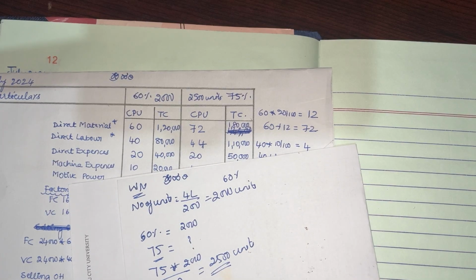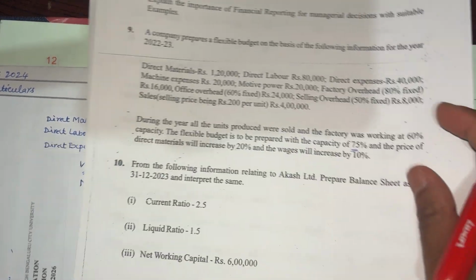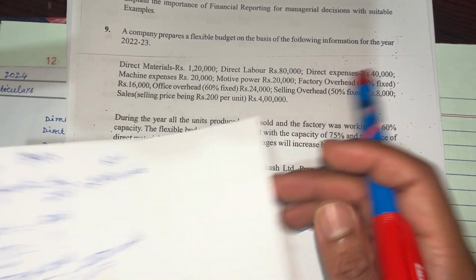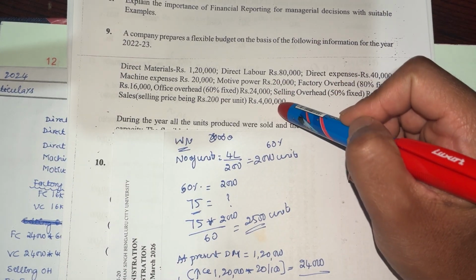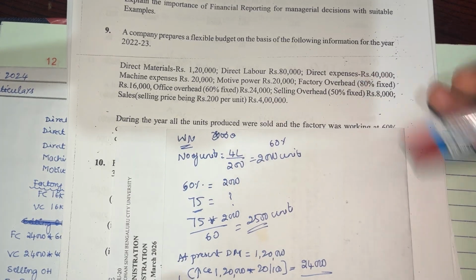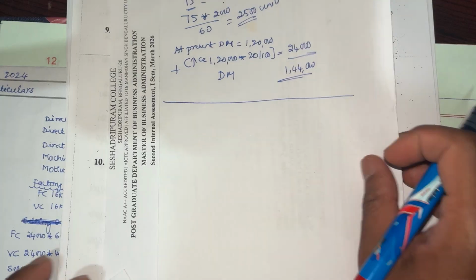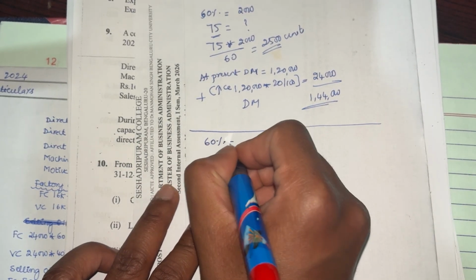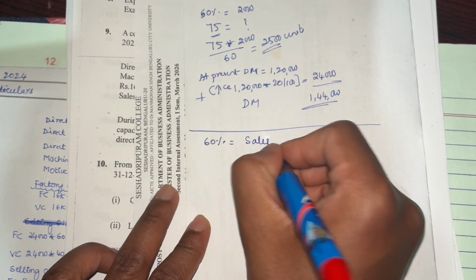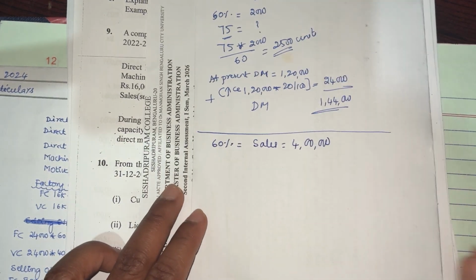Okay, now in order to identify the number of units that the company is firstly manufacturing, say for example, now the sales is 4 lakh, right? I will write it here so that it will be very much helpful to you to understand. At 60% capacity, sales equals 4 lakh. How did I get this information?